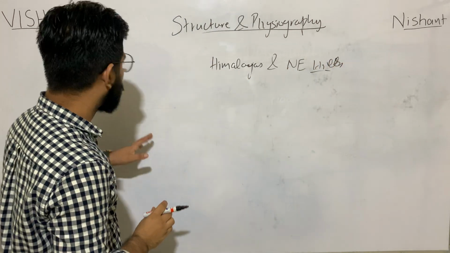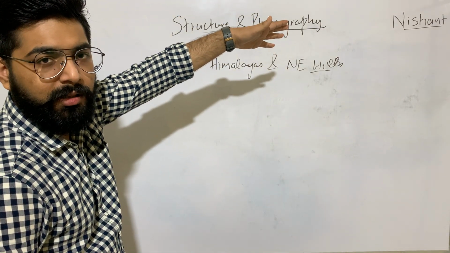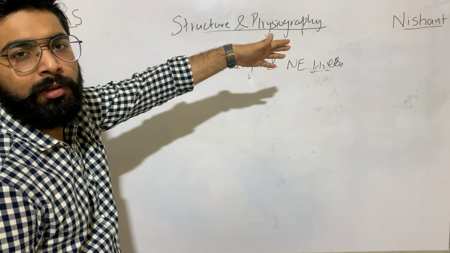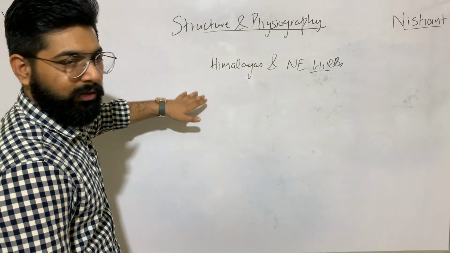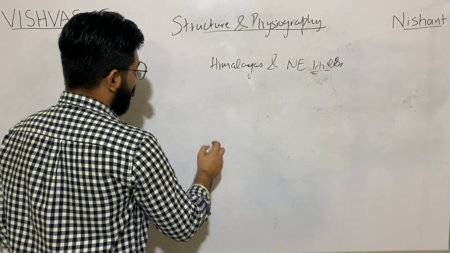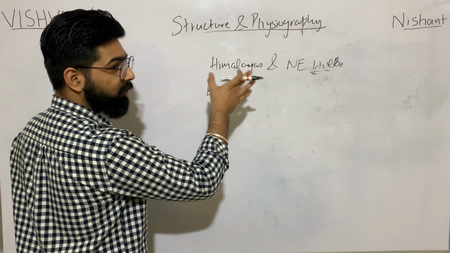Himalayas and northeast hills in Arunachal Pradesh, Nagaland, Manipur, Mizoram, in this region. It tells the extent also, what is the extent of north and northeast hills.